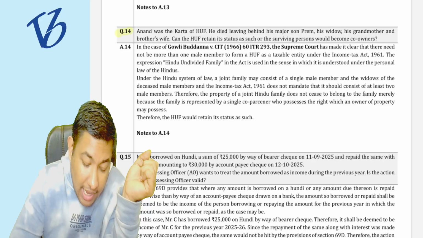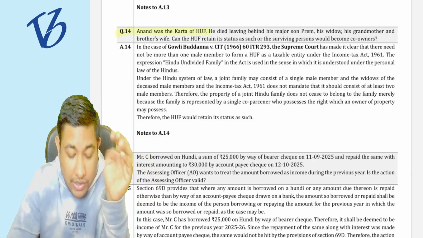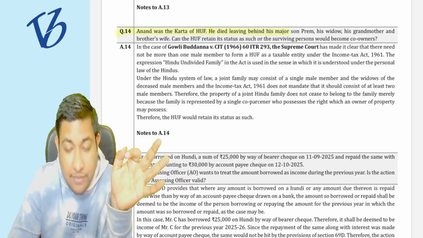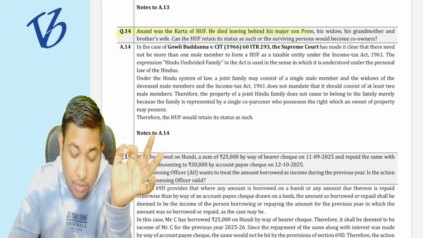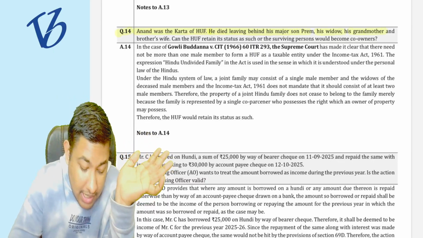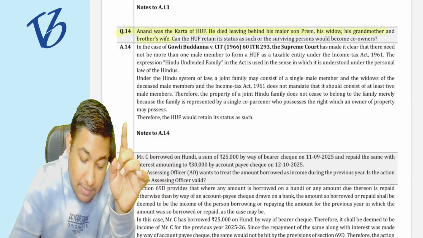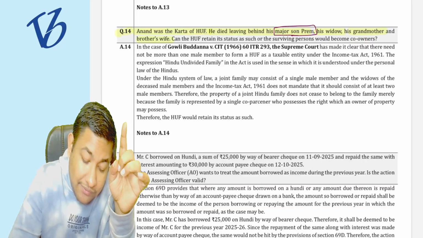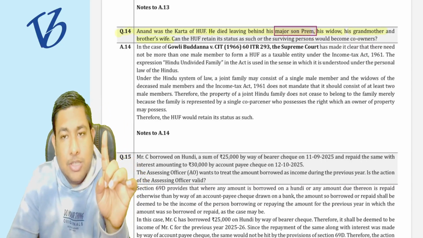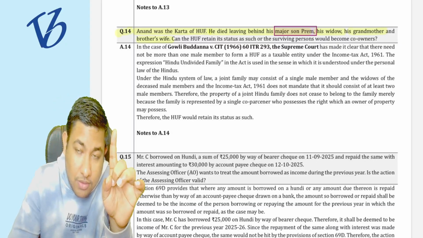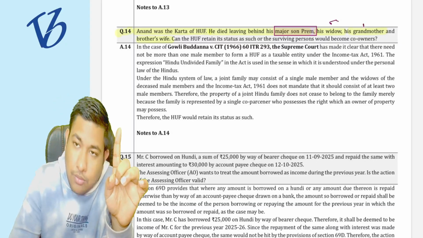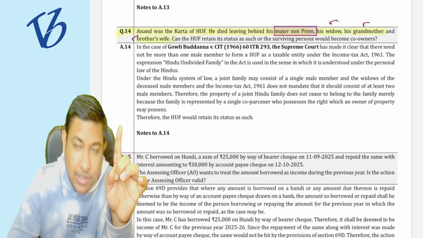Question number 14. Anand was the Karta of a HUF. He died leaving behind his major son Prem, his widow, his grandmother, and his brother's wife. Means there is only one son left, that is Prem. The others are female: widow, mother, grandmother, and the brother's wife.